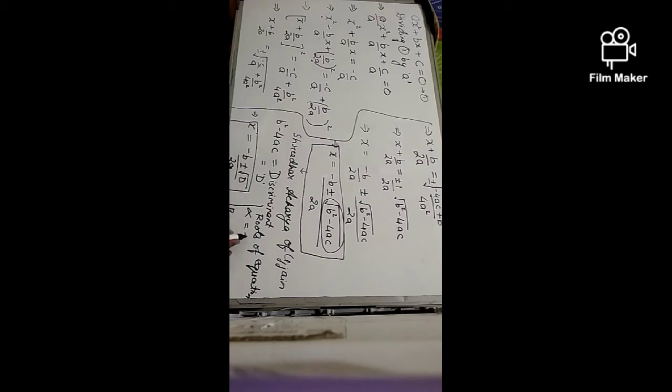Most likely in alpha we take the positive sign and in case of beta we take the negative sign. So this is the study about roots of the equation and how we get the formula for solving the quadratic equation. Now we will study the characteristics of roots of the equation.